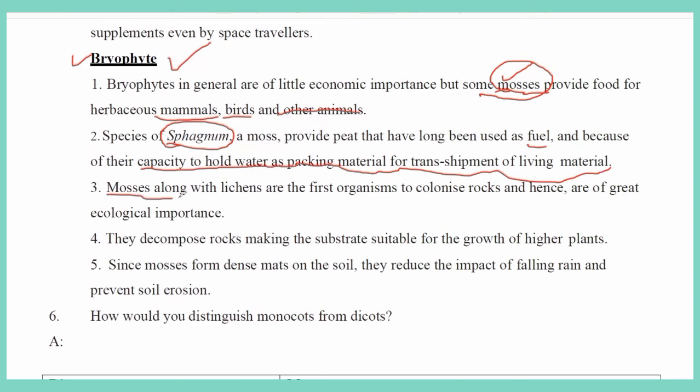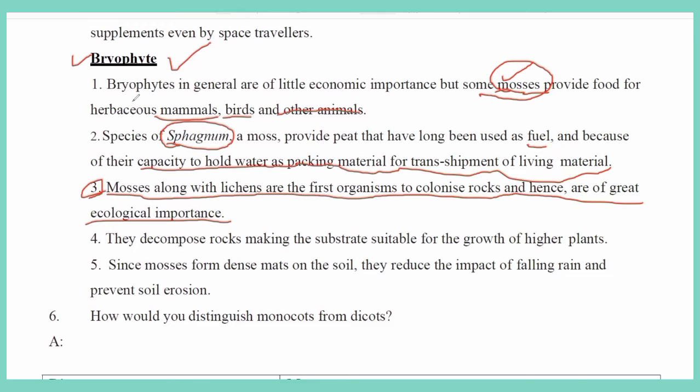Mosses, along with the lichens, are the first organisms to colonize the rocks, and hence are of great ecological importance. So keep this point in your mind. These mosses are responsible for breaking down the rocks and the formation of soil.